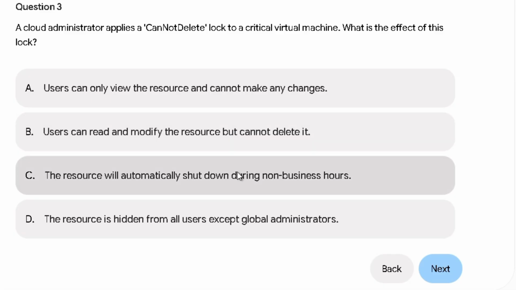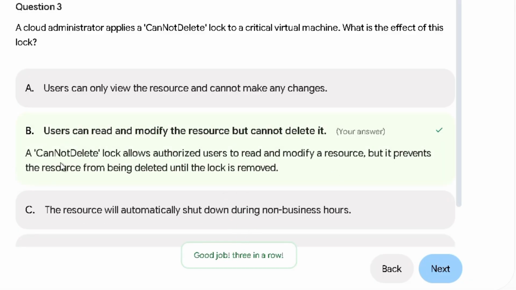The resource will automatically shut down during non-business hours. This has nothing to do with it, a resource lock will affect none of this. The resource is hidden from all users except global administrators. Correct answer, guys, here, B. And the reason is because when I'm talking about cannot delete, I can still read and modify the resource, but the only thing I won't be able to do is delete it. So a cannot delete lock allows authorized users to read and modify a resource, but it prevents the resource from being deleted until the lock is removed. Remember this for your AZ-900, you might encounter questions regarding resource locks, so remember this for your test.